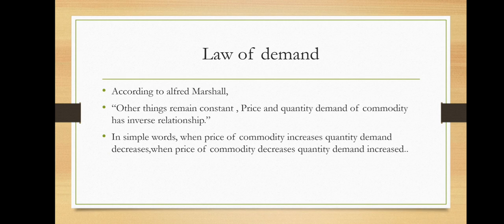And which are the determinants? You have to focus that one is the price, second one is the income, next is the price of a substitute good, next one is the government policy. Number of factors, guys, like advertisement is there, atmospheric change is there, taste and preferences again is there. There are a number of factors having a relationship with the demand, but it is different with different determinants.